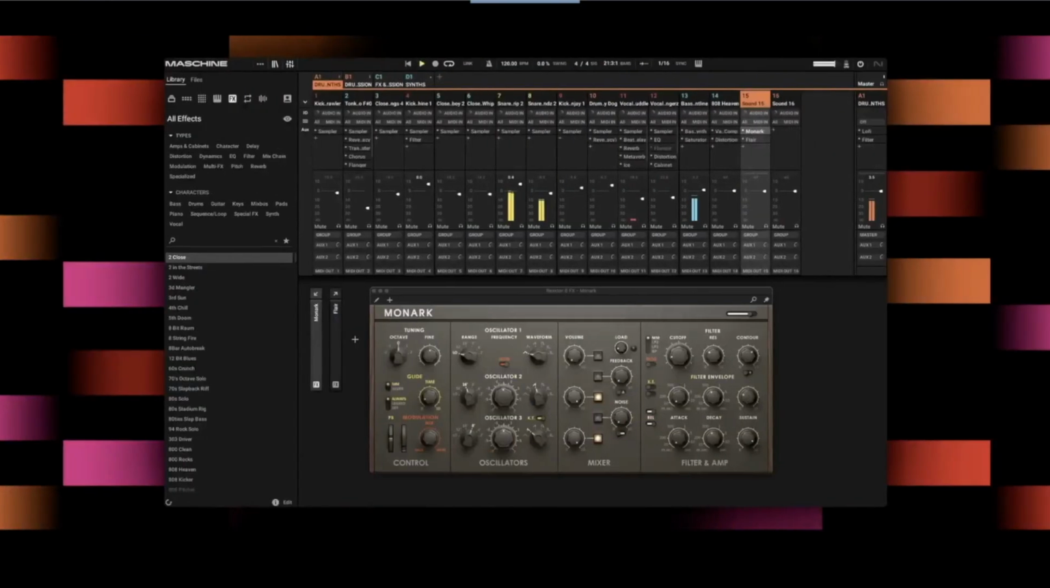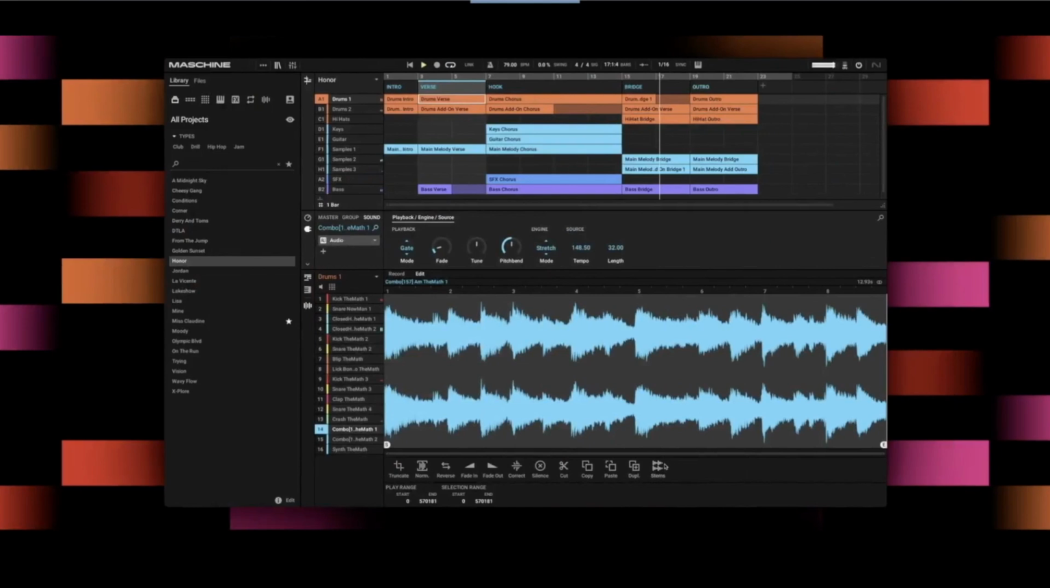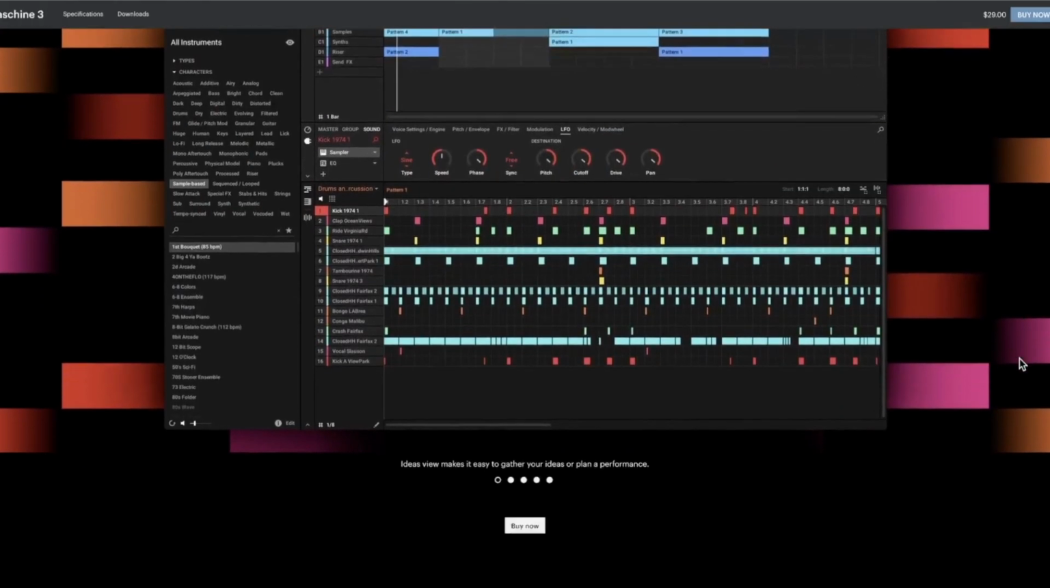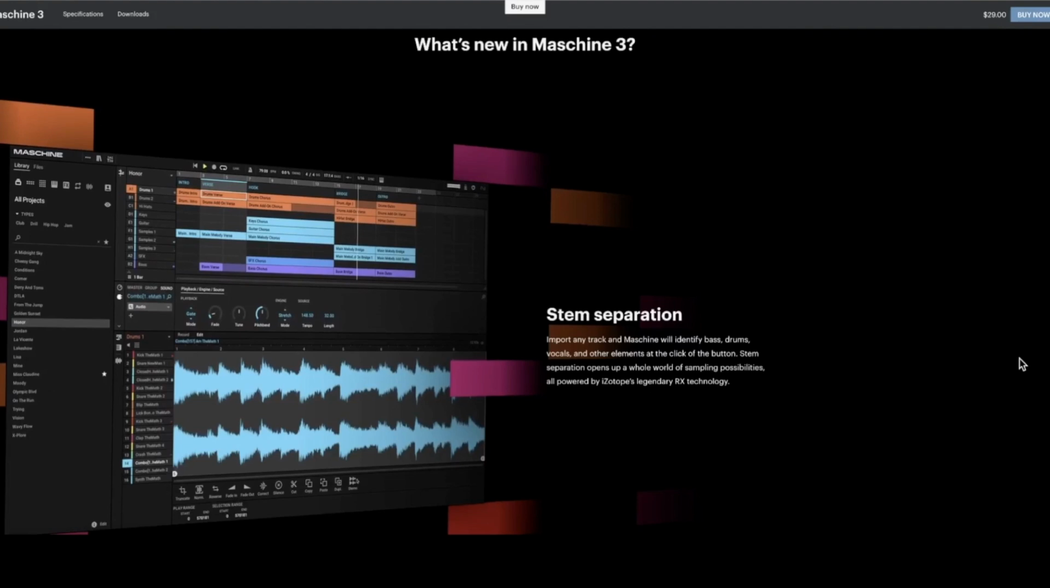Unlike version 2, 3 doesn't launch alongside any new hardware. So is it worth purchasing the MK3 hardware? You let me know. That's what's new with Maschine. Let's check out the stem separation.